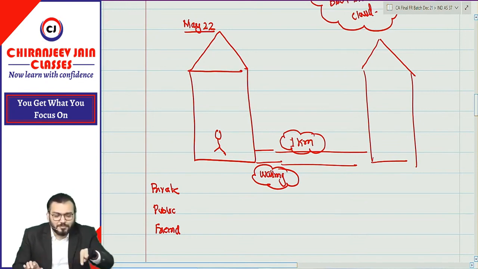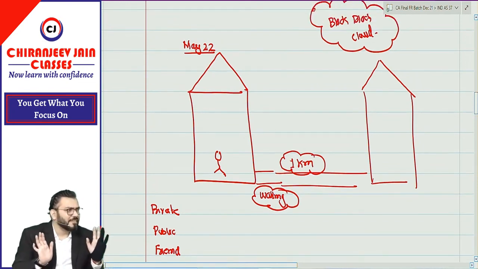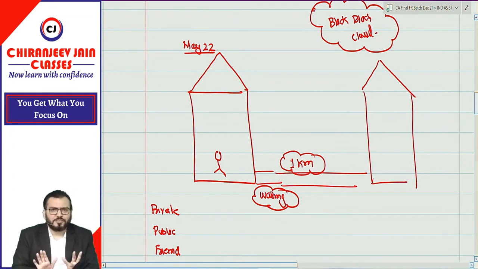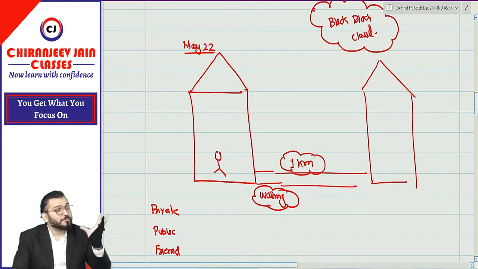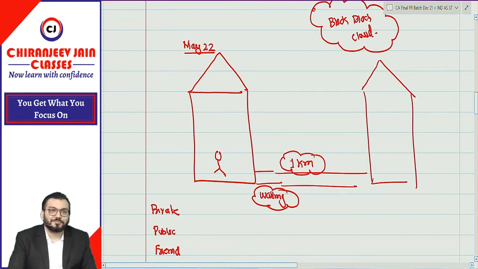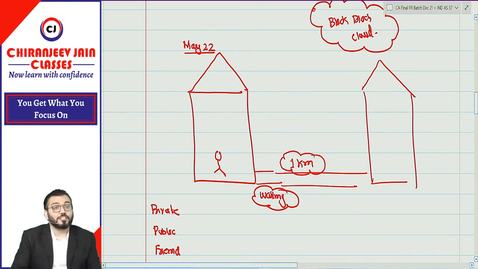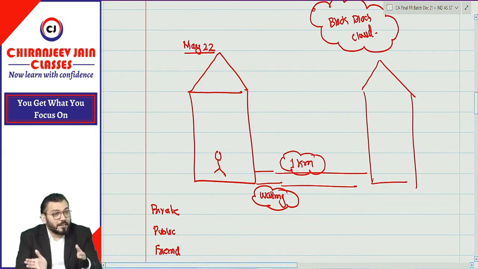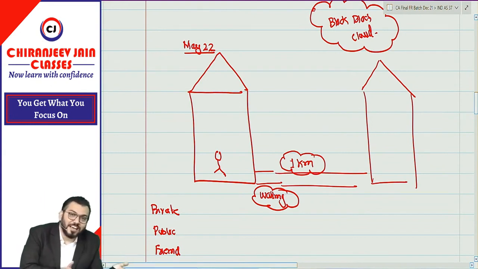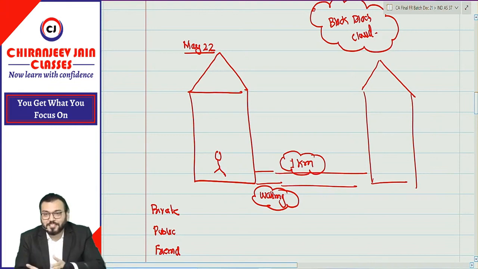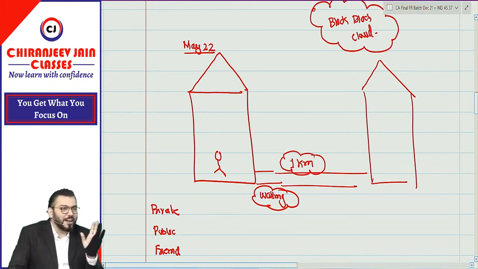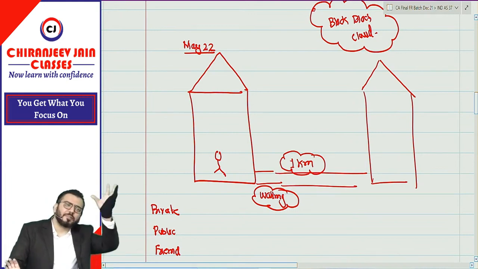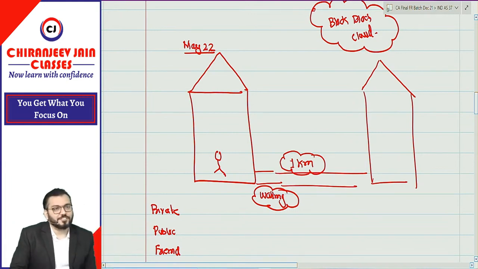Understood? Now I am just changing the example. Correct. Now same situation, same student, same black cloud, but with the black cloud, wind is also flowing. Understood? It might happen that due to wind, the cloud may shift to some other place, means from Hyderabad it may be shifted to Secunderabad. Quite possible. Now the situation is there is a black cloud with flow of winds.